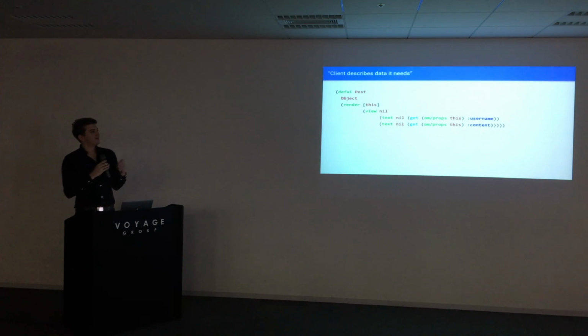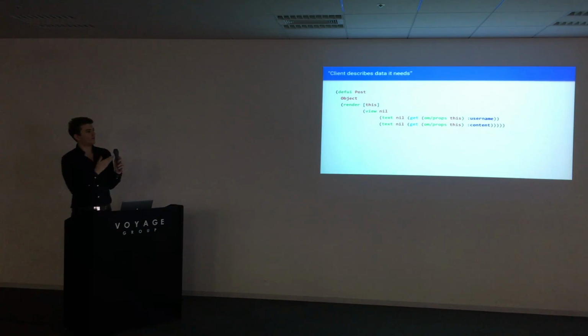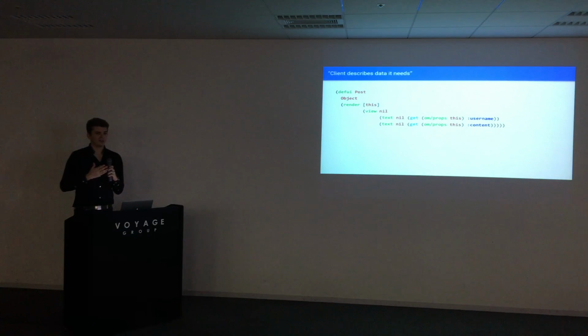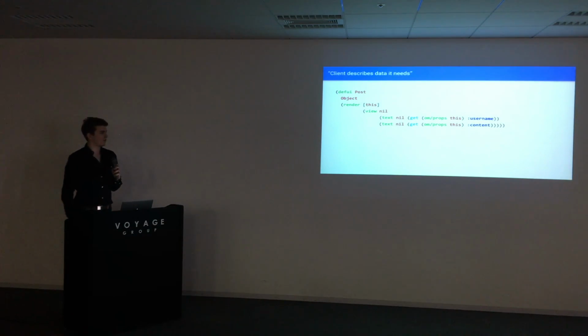The interesting thing here is that to get that data, this username and this content, we query something called all the props of this current component. So our component already says that I need this data to operate, but I don't care where it comes from. I just need someone to pass me that data so I can display things. This is how React currently kind of works.